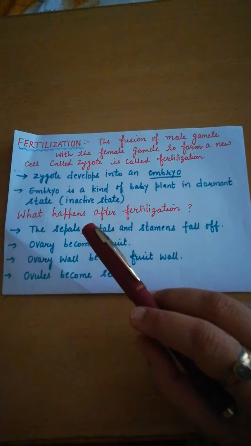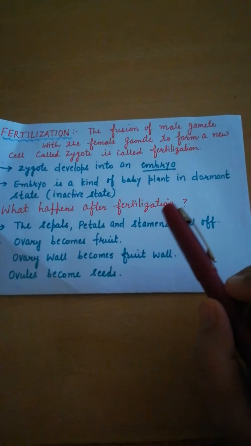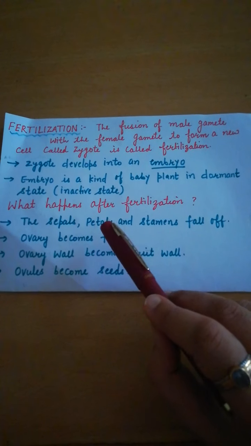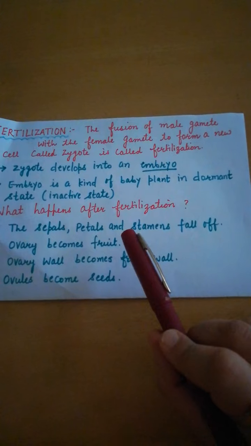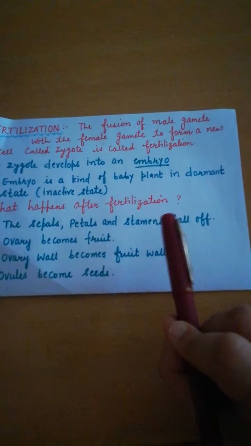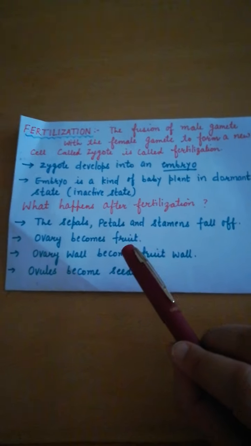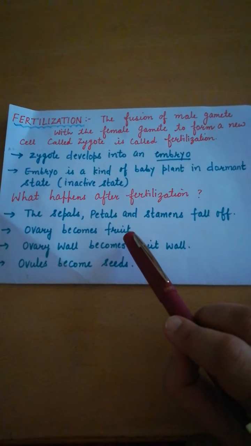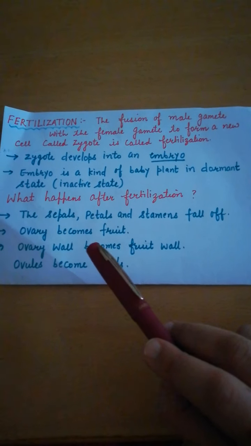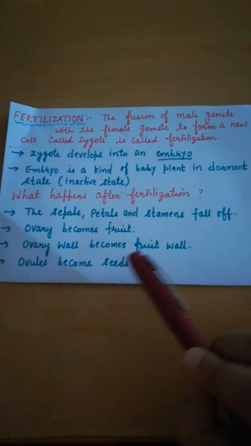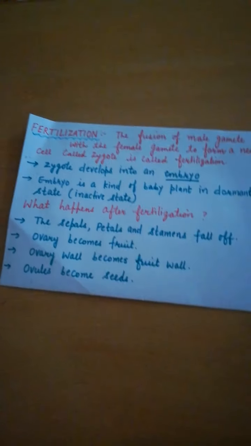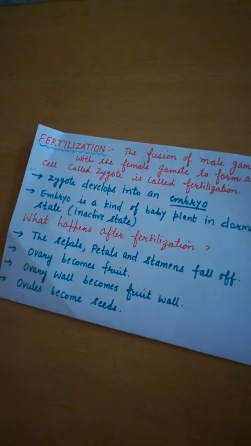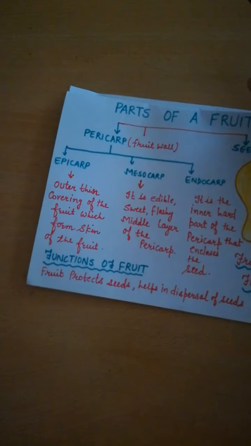Now actually what happens after fertilization? The bright color of the flower is lost. The sepals, petals and stamens fall off. The ovary remains attached to the stalk of the flower, and later on the ovary becomes the fruit. The ovary wall becomes the fruit wall and the ovules become seeds.